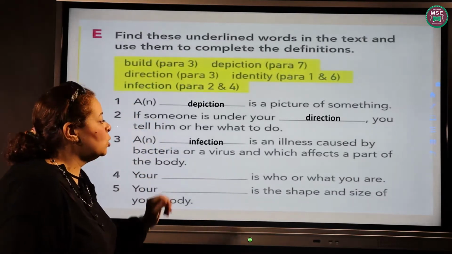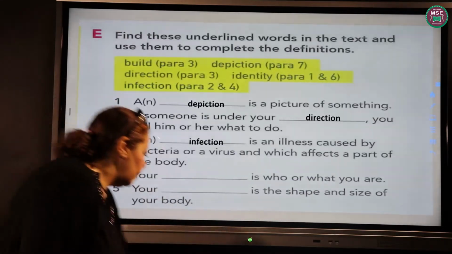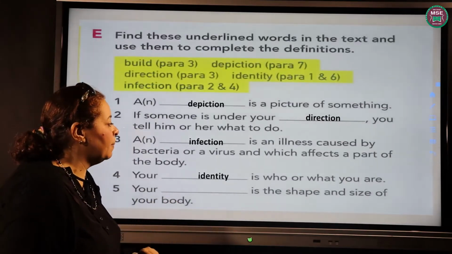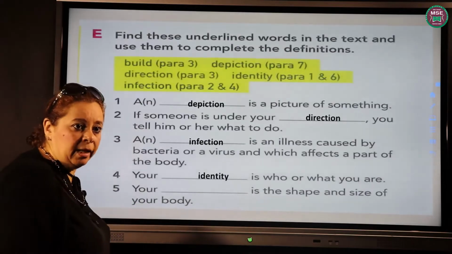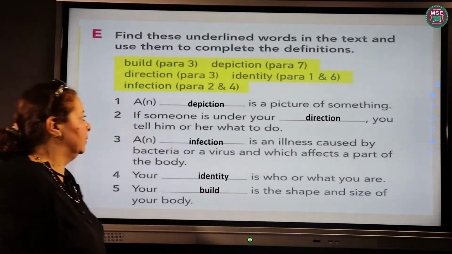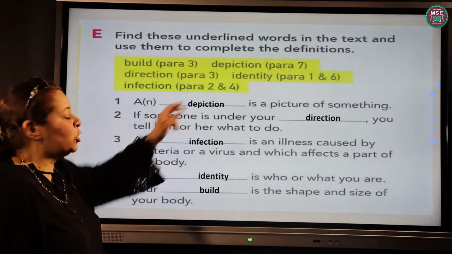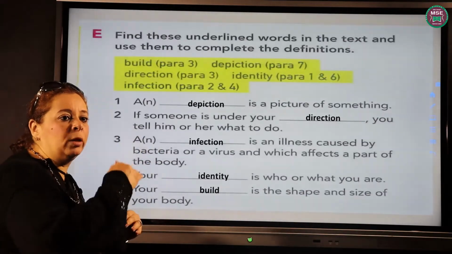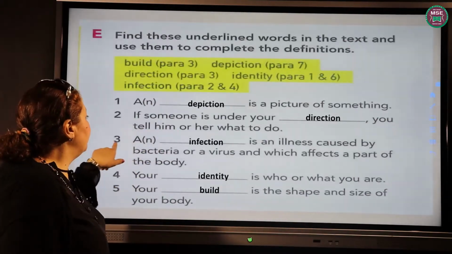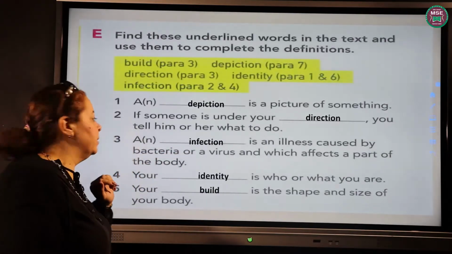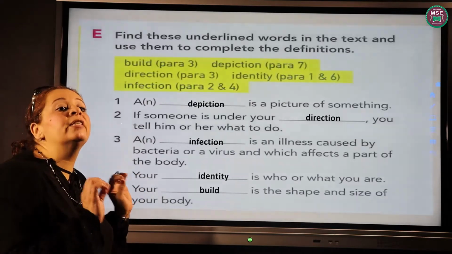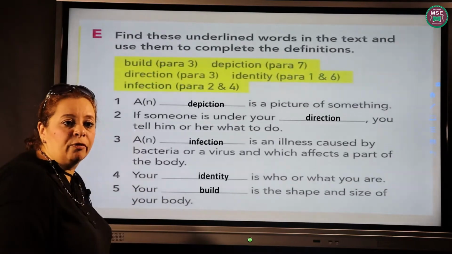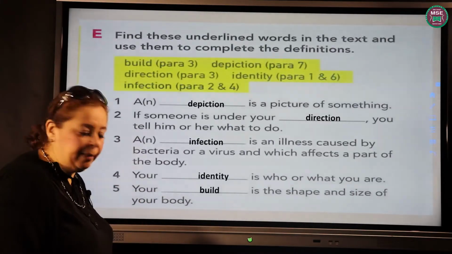Number 4, your blank is who or what you are. Your identity. Number 5, your blank is the shape and size of your body. So it is build. So again, depiction, a picture of something. Direction means that you are under the supervision of someone who is older than you. Number 3, infection, a disease or an illness. Number 4, identity, your personality, your character, okay? Number 5, build, the shape and the size of your body. How do you look, okay?